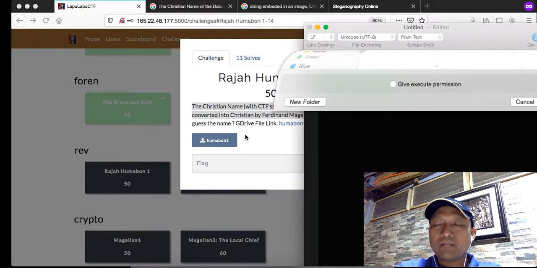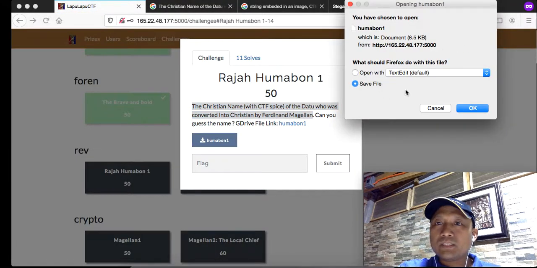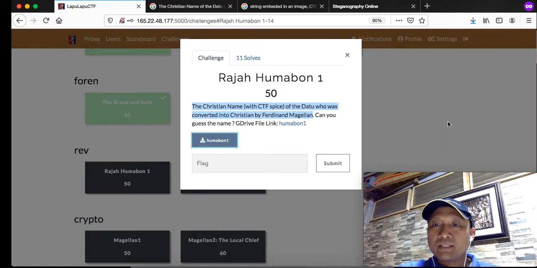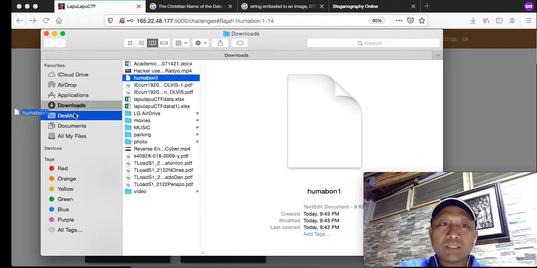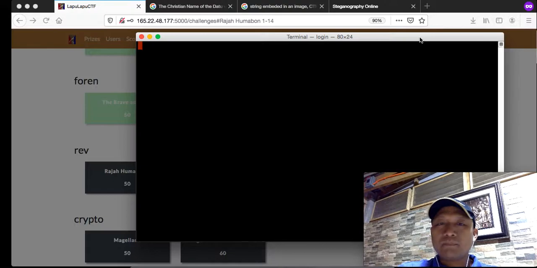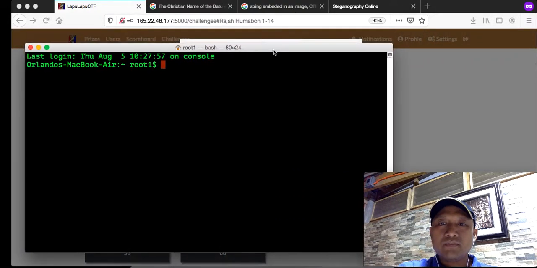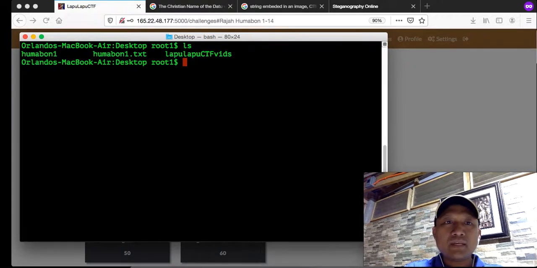Humabon 1. Okay, so let's try to download the file that also came with the challenge. Let's put it on the desktop so it's easy to locate. And of course, you need to fire up your terminal. If you have Kali Linux installed, then it's also easy to use the terminal there. I'm using a Mac, so I already have a prepared terminal for this. So let's go to desktop. And Humabon 1 is there.